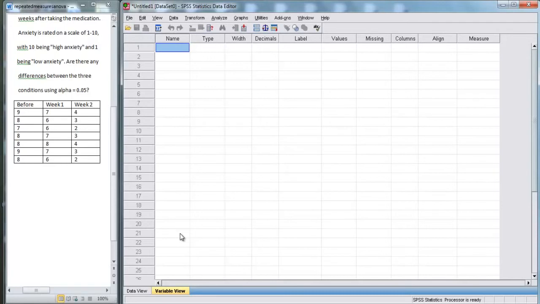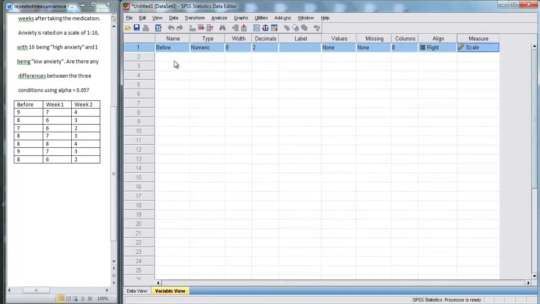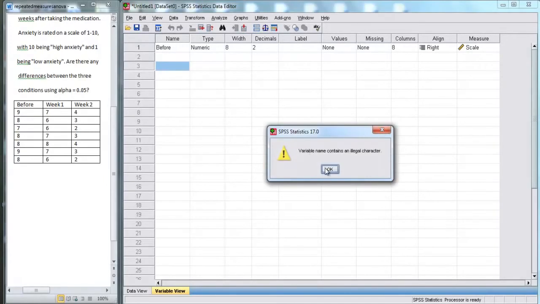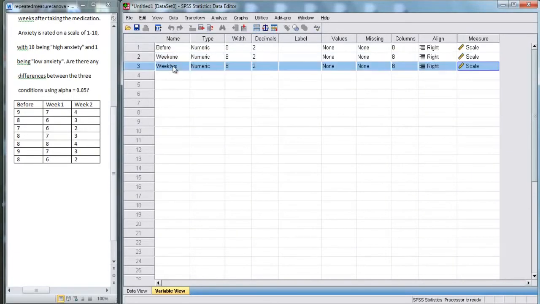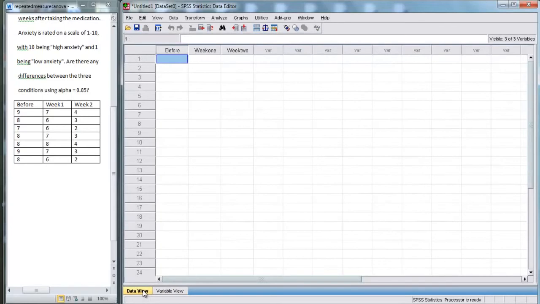So here is how we're going to set this up. We're actually going to put in before. We'll put in week 1. Oops. Can't put that in there, obviously. We'll put in week 1. And we're going to put in week 2. So there we go. We can leave all of this information the same for now. Now we're going to go back here.